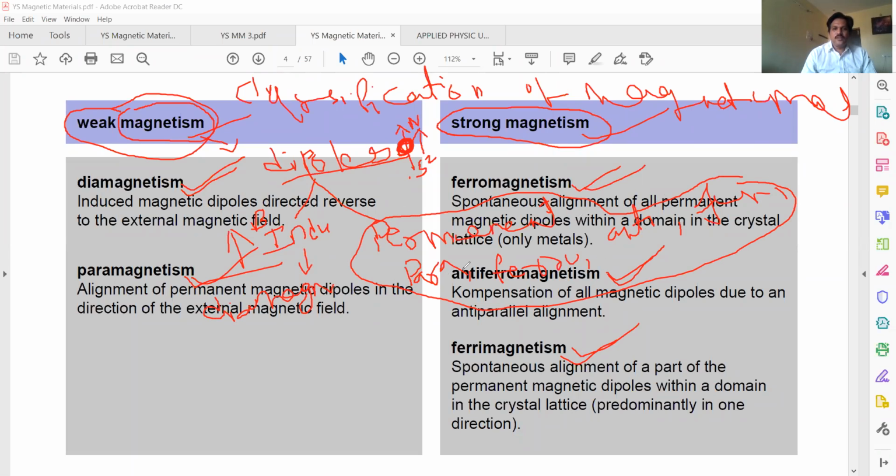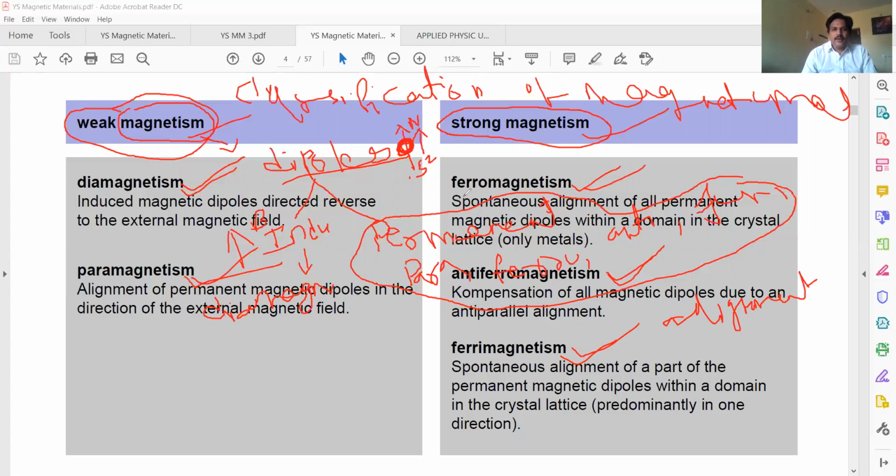So even though all these materials consist of permanent dipoles, the magnetism of the material depends upon the alignment of the dipoles. How the dipoles are aligned in paramagnetic materials, how they are aligned in ferromagnetic materials, how they are aligned in antiferromagnetic materials, and how they are aligned in ferrimagnetic materials. Based on the alignment, the magnetism comes. It may show weak magnetism or strong magnetism.